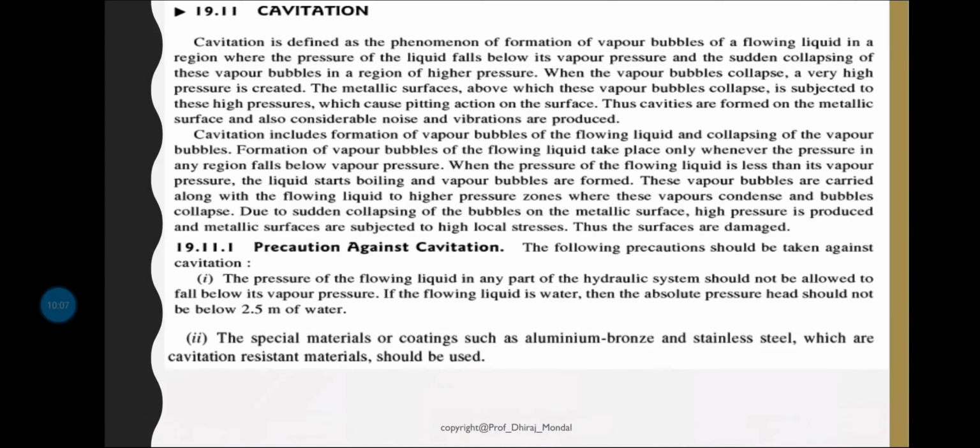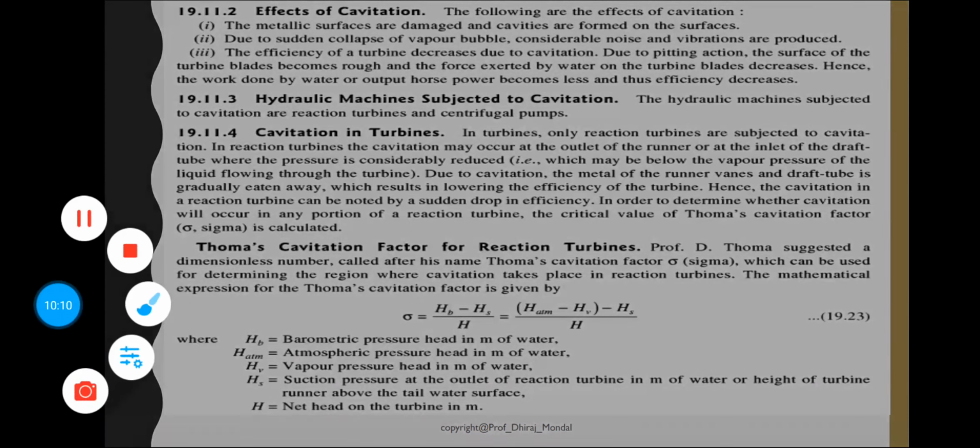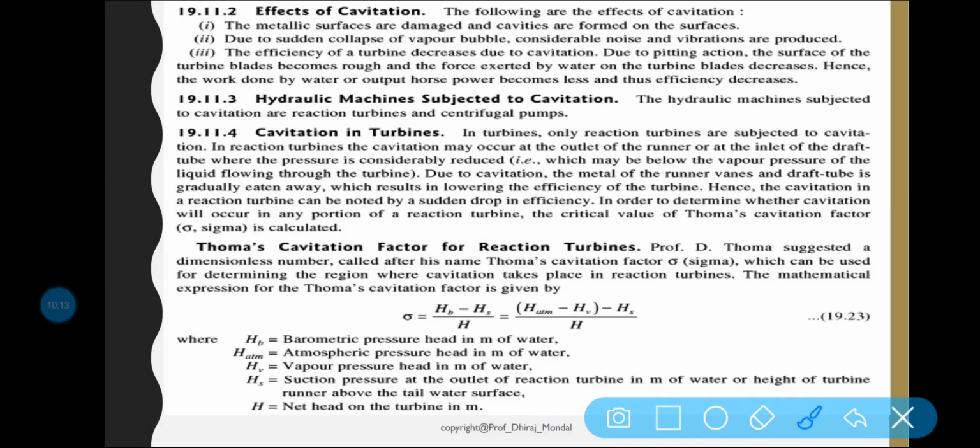One more thing you need to know: in the case of a turbine, this formula is for a reaction turbine. Sigma equals (Hb minus Hs) by H, where Hb is the barometric head, equal to Ha, the atmospheric pressure head, minus Hv, the vapor pressure head. So sigma equals (Ha minus Hv minus Hs) by H, where Hb is the barometric pressure head in terms of water.